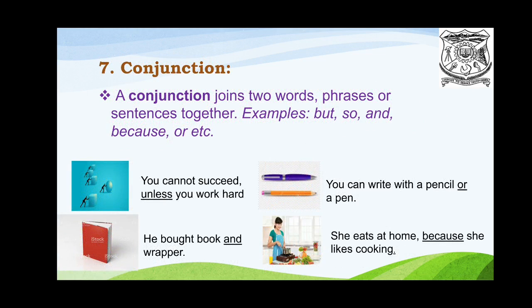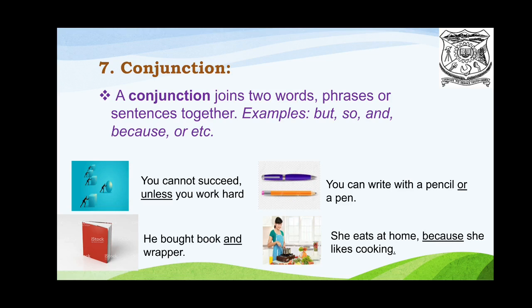Next one is conjunction. A conjunction joins two words, phrases or sentences together. Examples: but, so, and, because, or, etc. Look at the sentences. You cannot succeed unless you work hard.